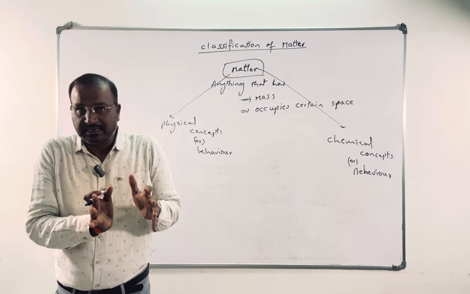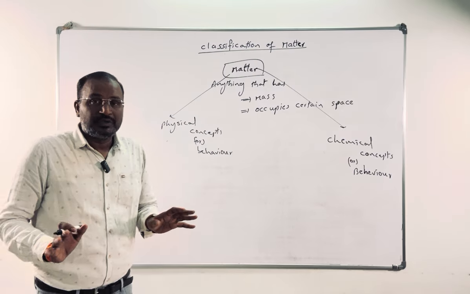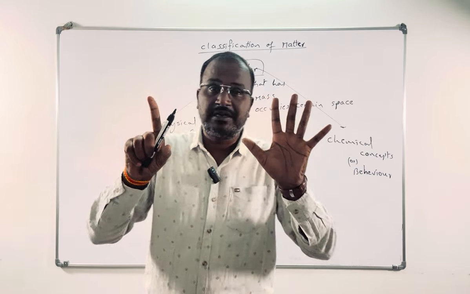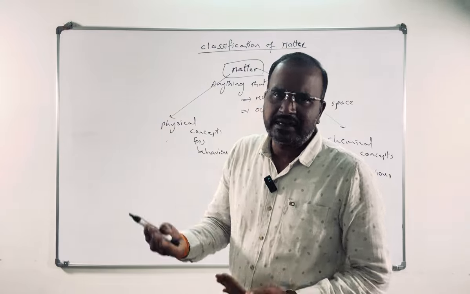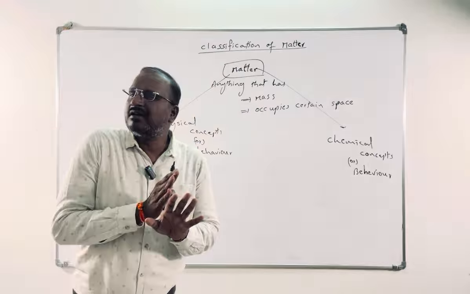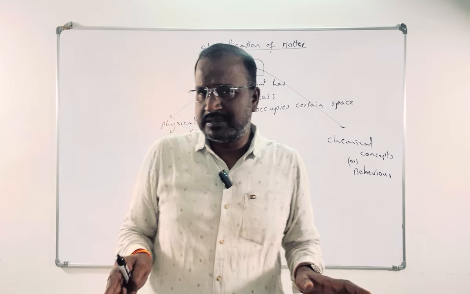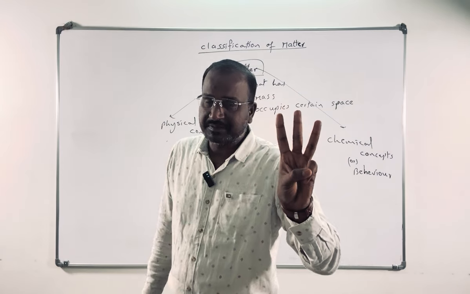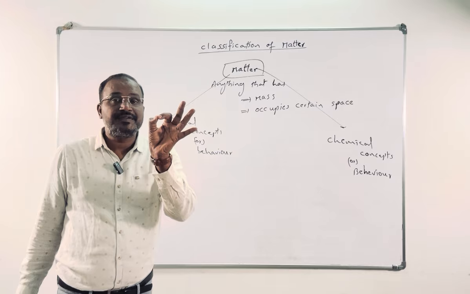We can't say the exact number, but we can say perfectly that matter has been divided into three types under normal conditions and six types under abnormal conditions. The remaining 21 types are other concepts, and there is no need to discuss them. It is beyond our knowledge. Only six types under abnormal conditions and three types under normal conditions.